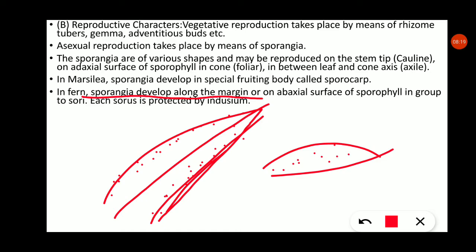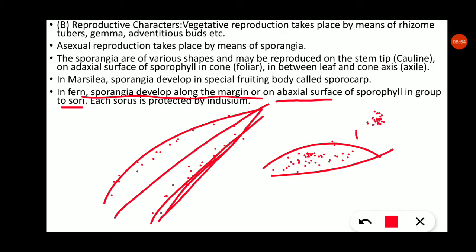On this lower side, the sporangia will form, on the abaxial surface of the sporophyll, in groups called sori. In other words, the lower part of the leaf has sori, that is groups of spores. Spores will be formed in groups. This is known as the sori. Each sorus is protected by the indusium.